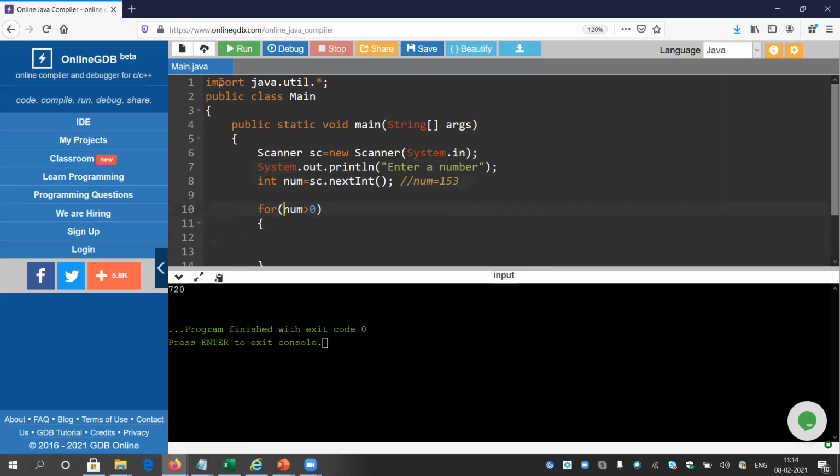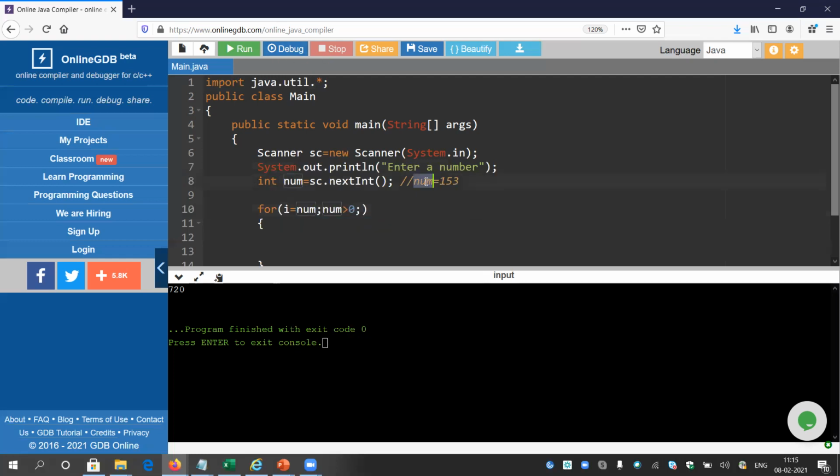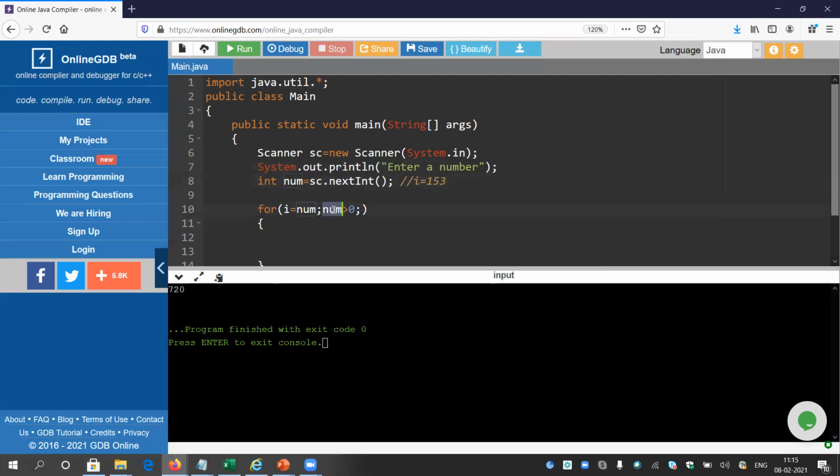They are both the same actually. So for num greater than 0, or I can write another thing, i equals num. So let it be i equals 153. Until the value of i is greater than 0. Yes, 153 is greater than 0.